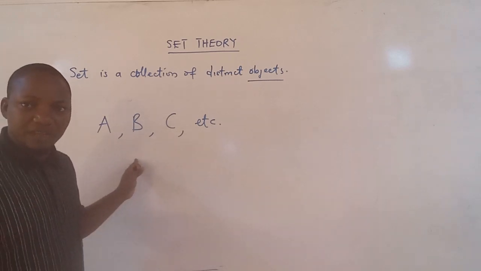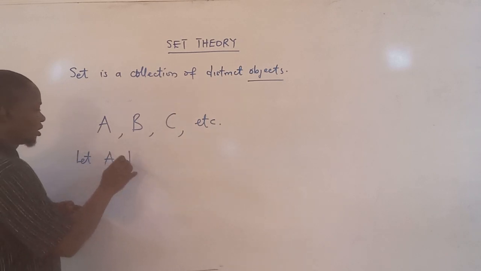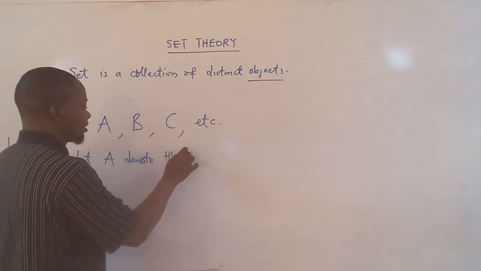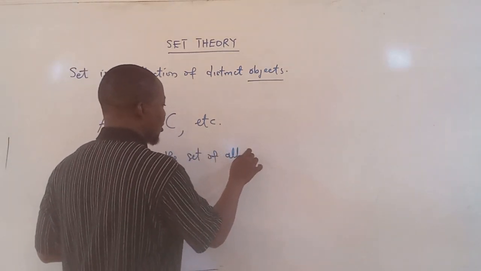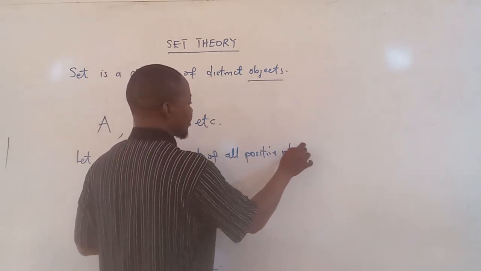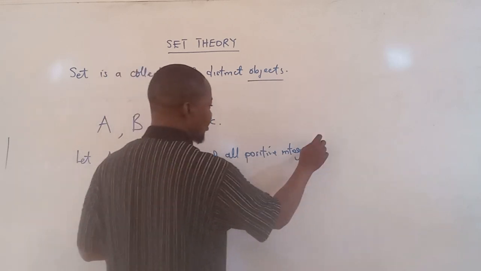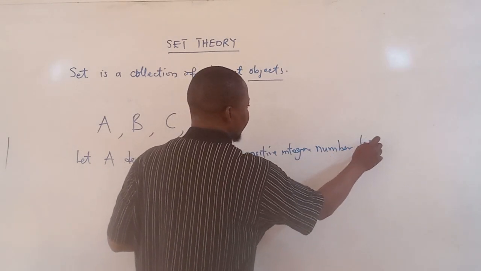From the first example we gave, we can say let A denote the set of all positive integer numbers less than 5.